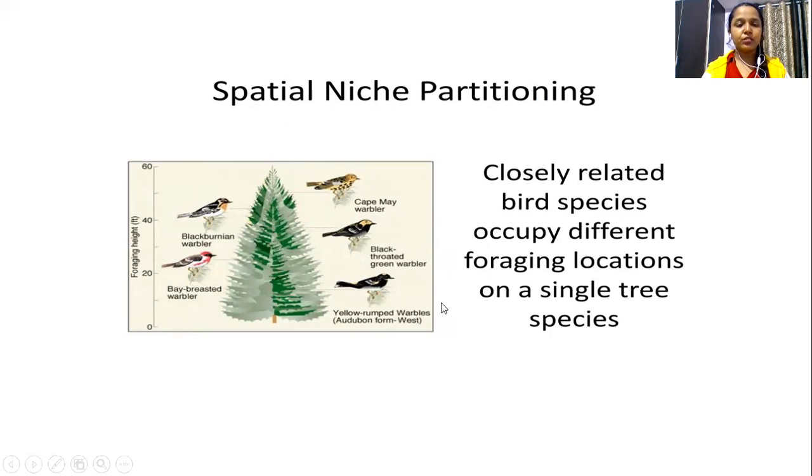In a particular tree, various birds are living: the bay-breasted warbler, black Burmese warbler, Cape May warbler. Different kinds of birds accommodate in that particular space in a tree, but at different locations based on their foraging. Certain birds are insectivorous, certain birds are fruit eating, and certain birds feed on small organisms. That is how they have different foraging habits.